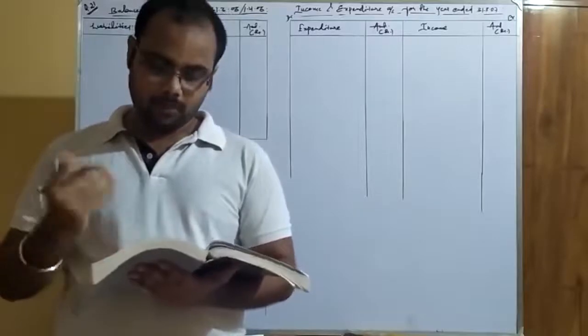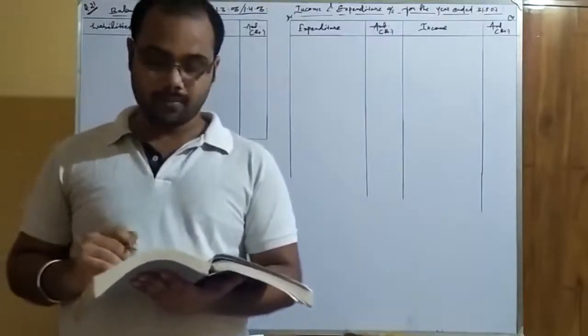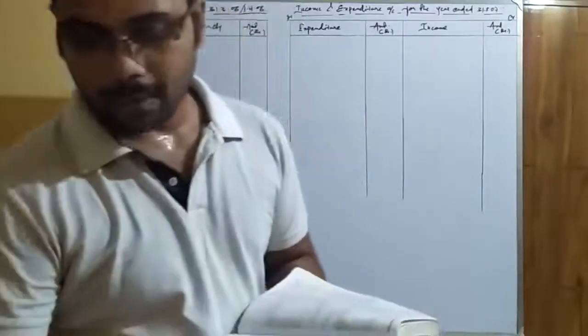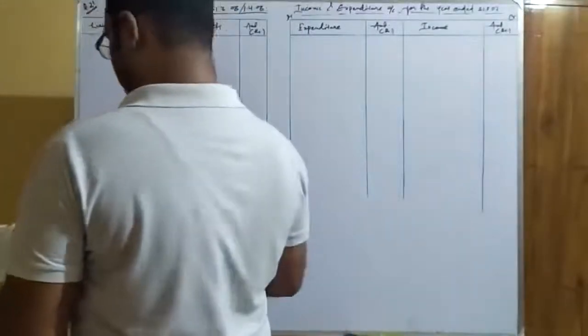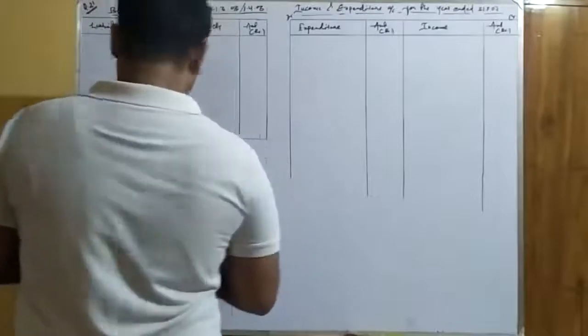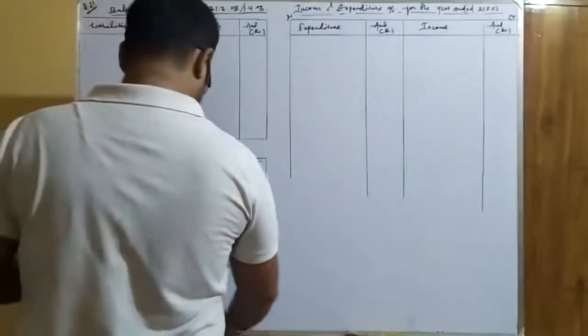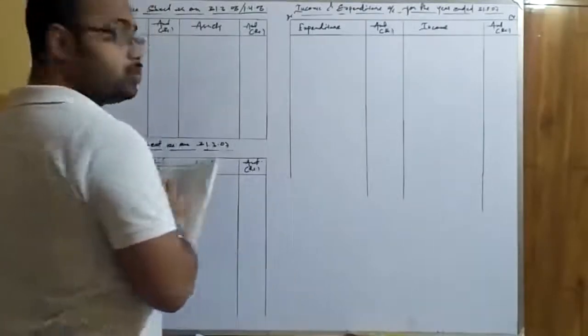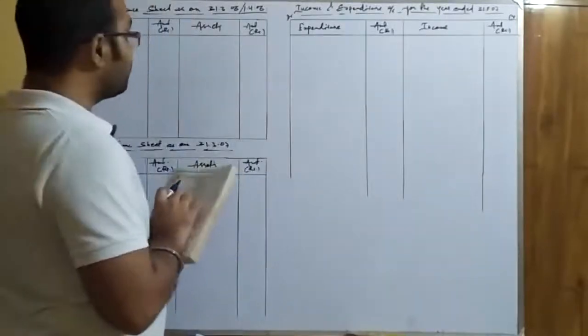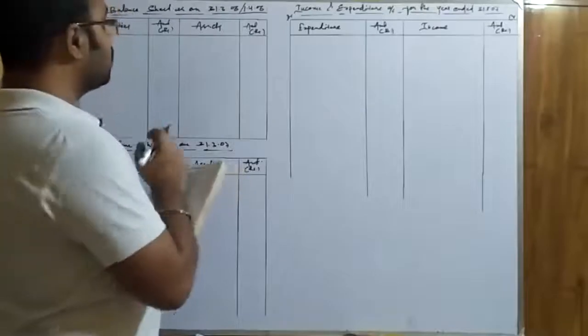Okay, so let's start the posting of the items. We have marked out the adjustments. Now we will start moving on to the solution of the problem. I will send you this question in your group. So the first thing is balance brought down. As you know, this is the opening balance, and the opening balance of cash or bank will go to the opening balance sheet.